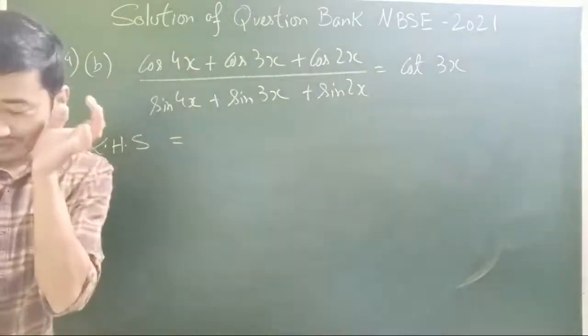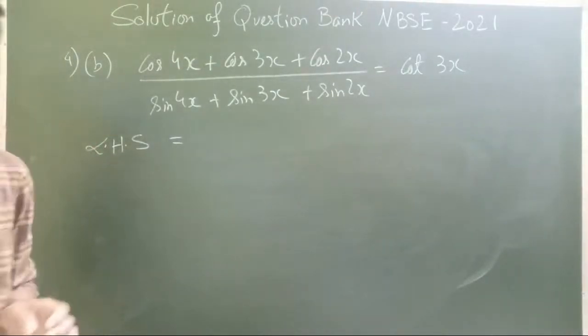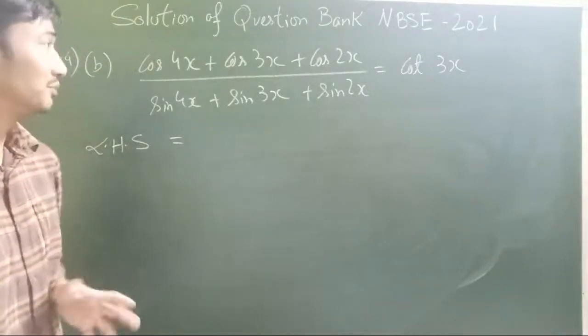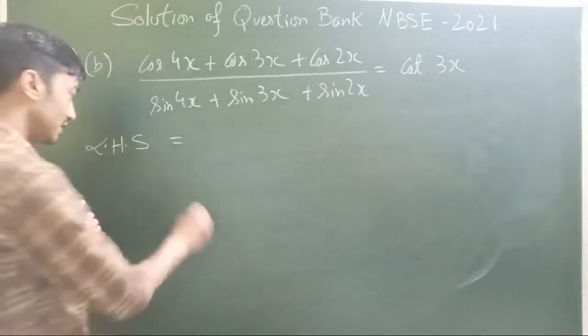Alright, let's move on to the second part of question number 4, trigonometry. You have to prove this. So you will be using some identities again, which I'll be telling you here.